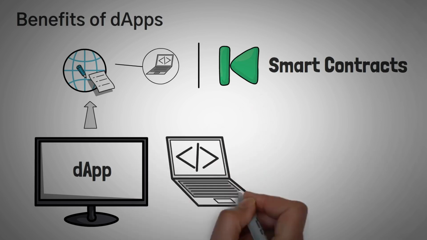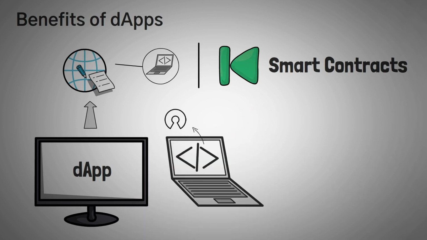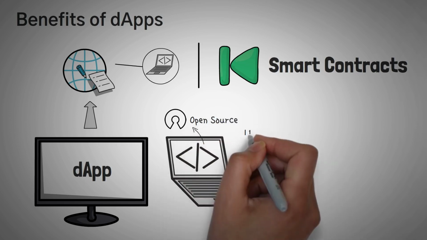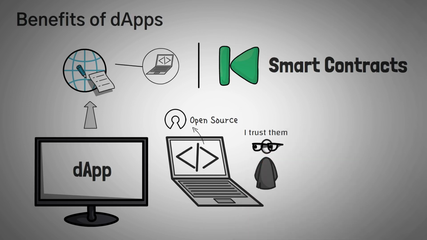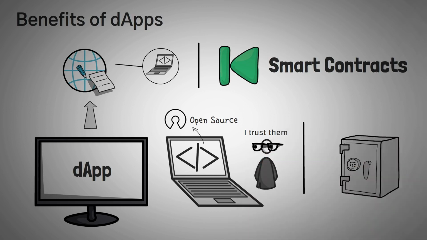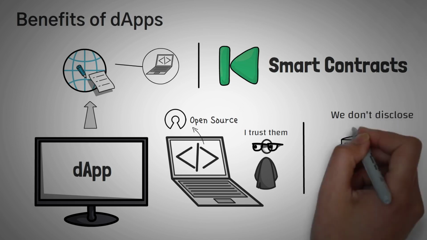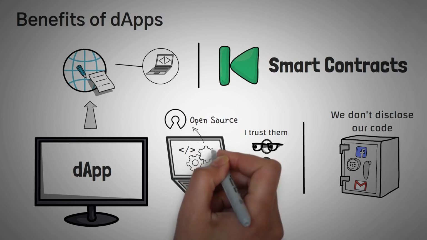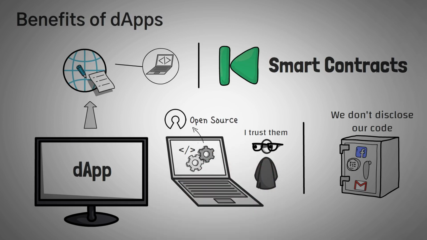Another benefit is that since the code is out there to be run, it is what we call open source, which means anyone can look at the code. This allows a lot more trust to be given to the application. We can't really look at how Facebook recommends us friends to interact with, or how Google knows what we ate for dinner, but with any smart contract, we can actually look at the code and see how it works. This is a big benefit over centralized applications.